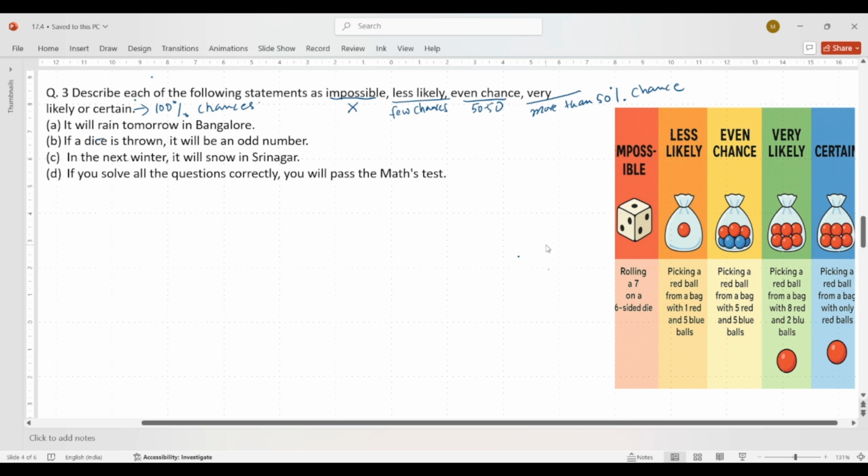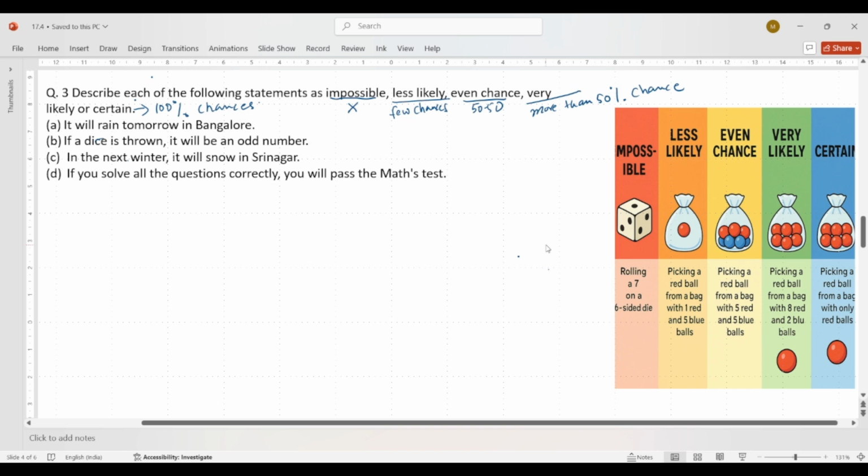The next one is very likely. The example is picking a red ball from a bag with 8 red and 2 blue balls. There are only 2 blue balls and you want to pick a red ball, so you can easily pick. There are more than 50% chances, so that is called very likely. And the next one is certain. Certain means 100% that it is going to happen. In this case, picking a red ball from a bag with only red balls, you definitely can pick one. So that is called certain.